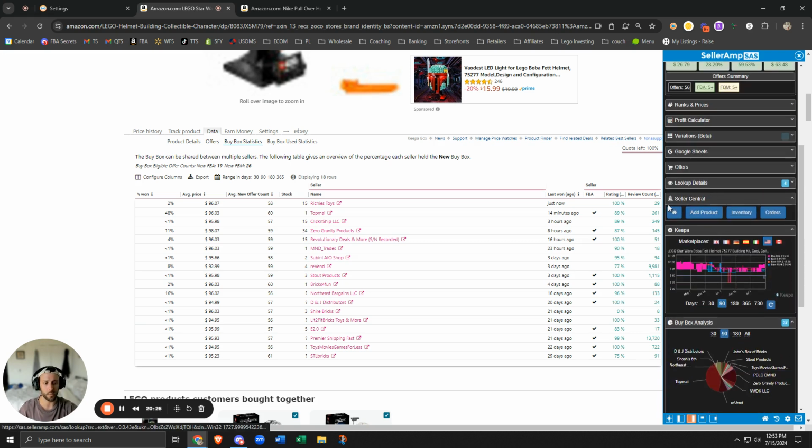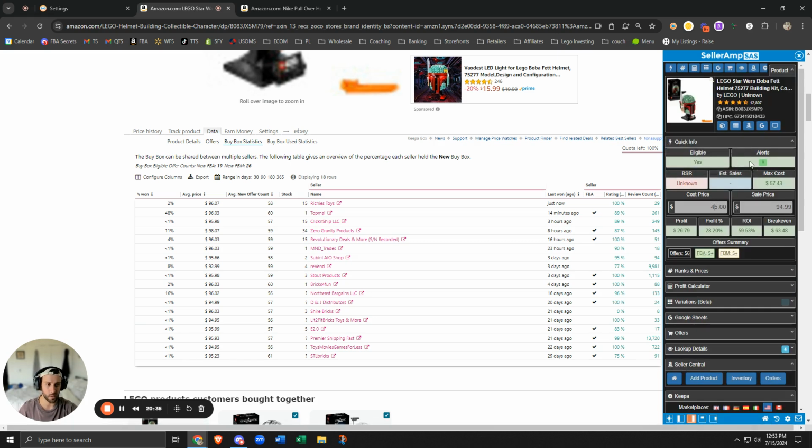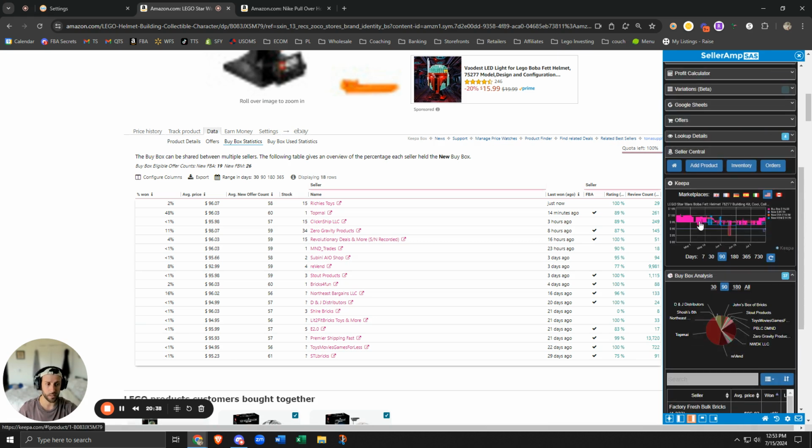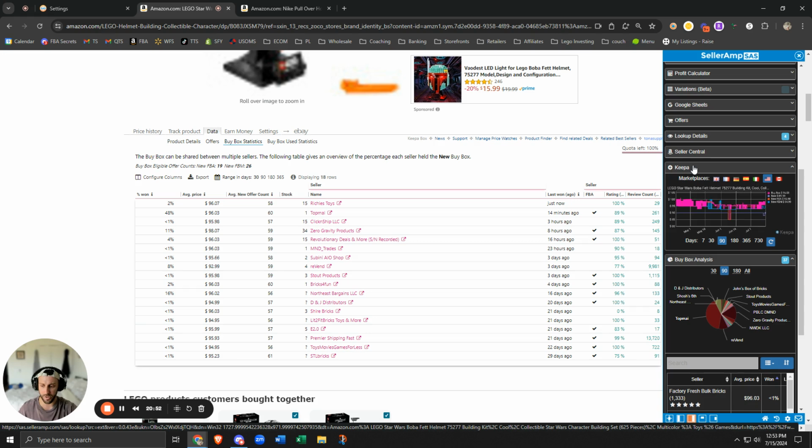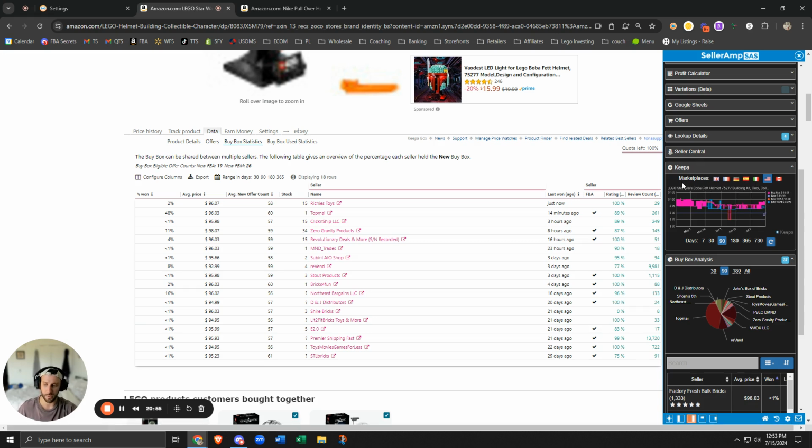Seller Central, another really cool piece within this tool. You can click the add product. So if you want to check to ungate it, obviously it'll tell you if you're ungated or not there. But let's say you are gated and you want to add the product, it brings you right there. If it's something in your inventory and you want to fix something, you can click it there. It'll bring you right to your inventory page or your orders page, which is nice, or the Seller Central homepage. So another really cool, just quick little features that can bring you to different pages that you're probably using often. So keep it very self-explanatory.